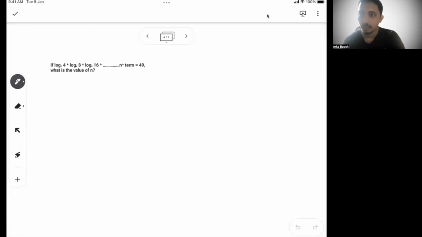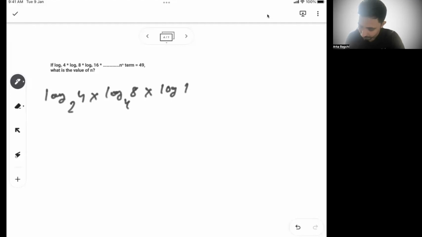Okay. Now let's see the next problem. What it says, log of 4 base 2 into log of 8 base 4. So you can see a pattern, log of 16 base 8, and so on. The final value is 49.